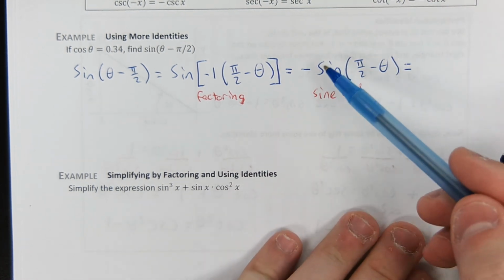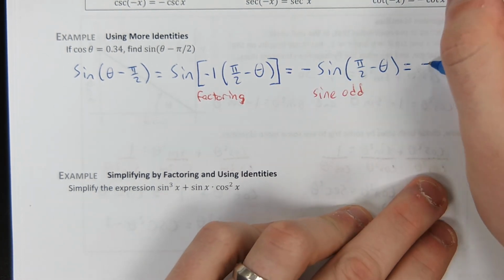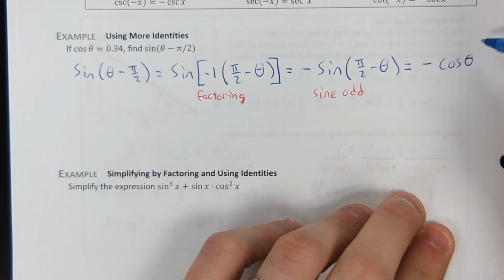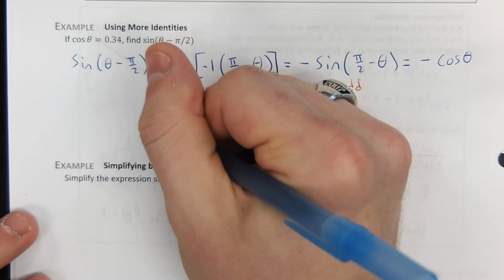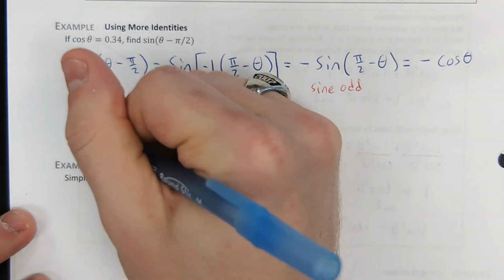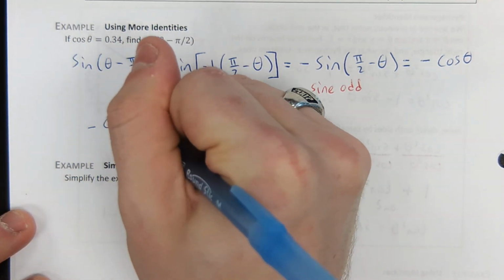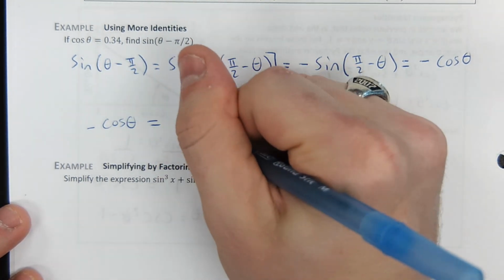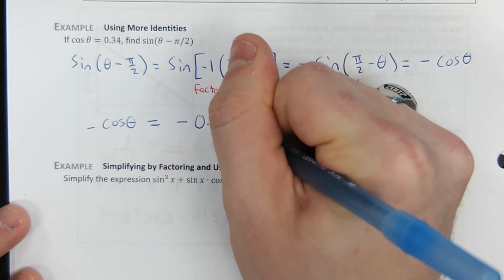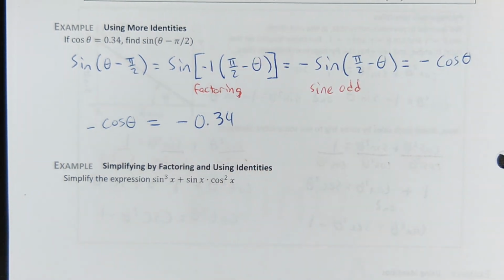So this is strictly equal to negative cosine of theta. We know what cosine theta equals, so I guess we know what negative cosine of theta equals, don't we? It's just going to be negative times the value that cosine theta is. Negative 0.34. There it is. And all that was because of identities.